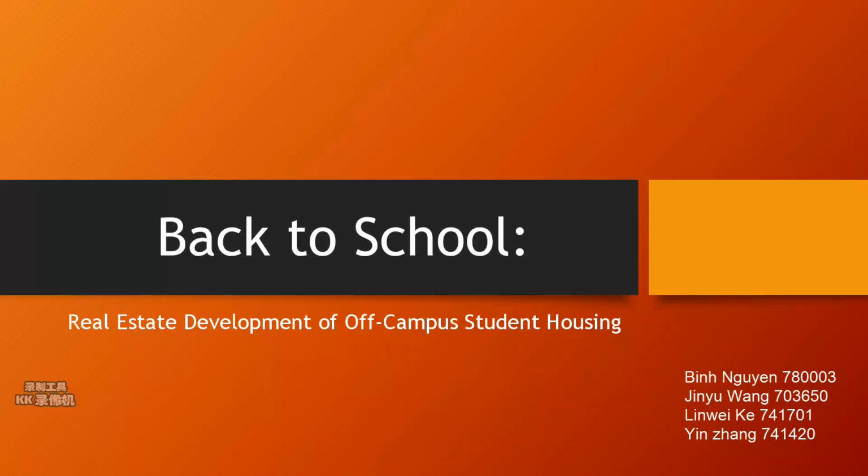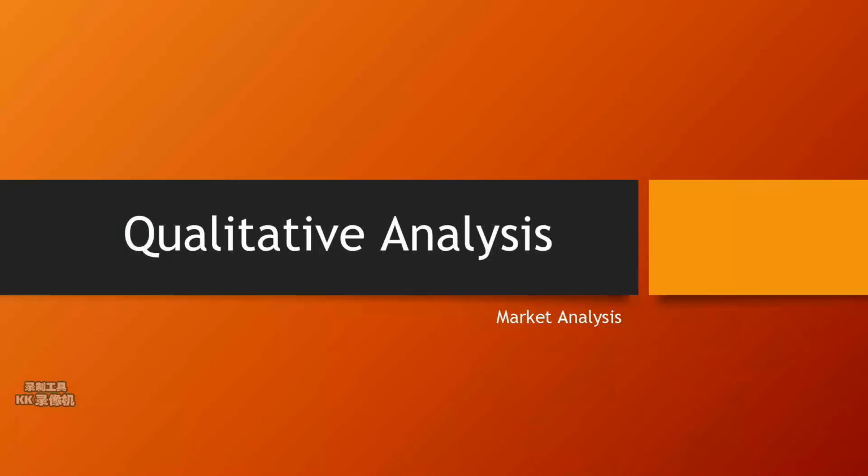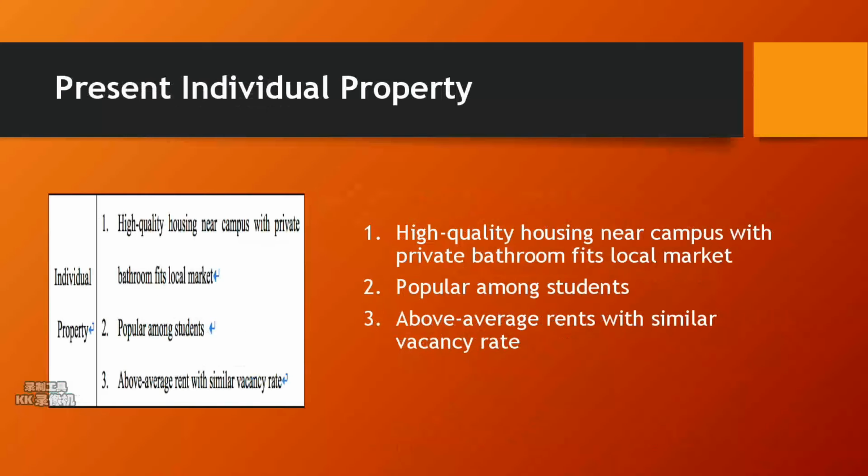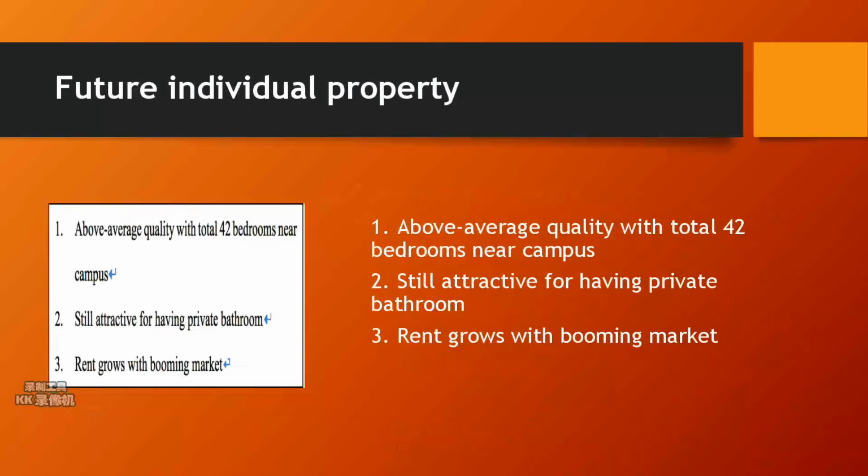Let's start with qualitative analysis. Let's look at the qualitative analysis briefly. We conduct a four-square model to analyze the project. We look at the situation of the present market, future market, and present individual property, and we infer that the property will still be attractive to students and a higher rent could be charged with a booming market. The details could be found in our report.